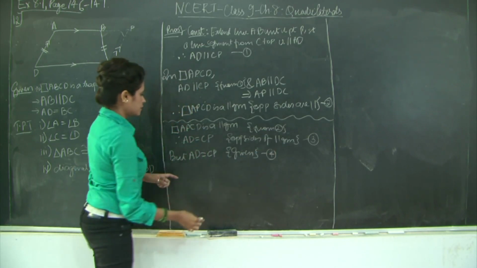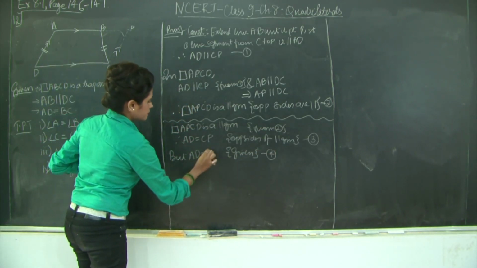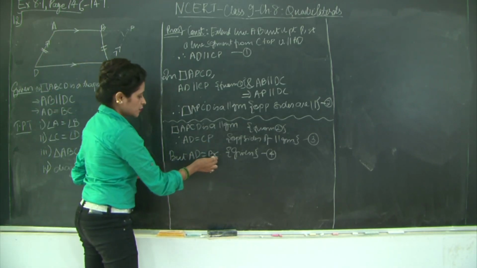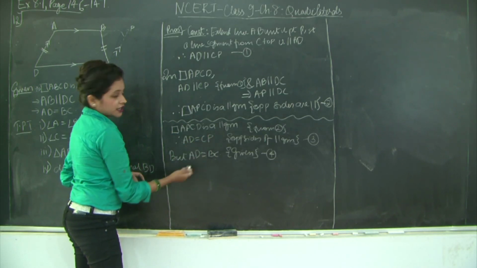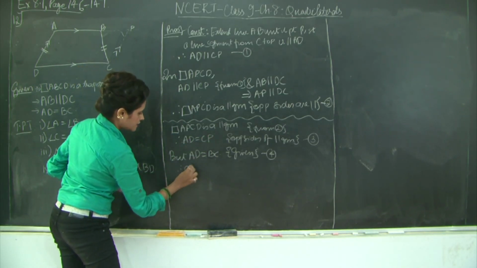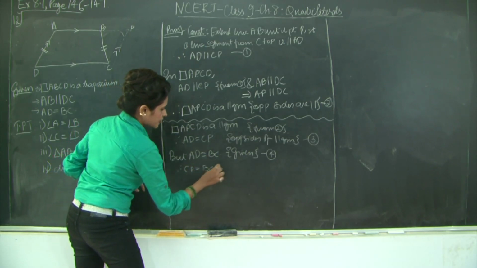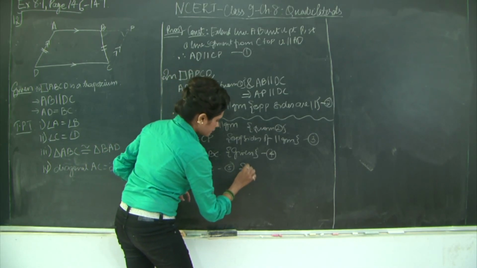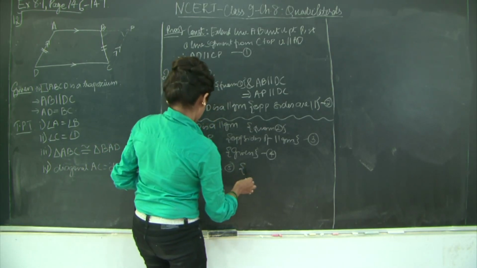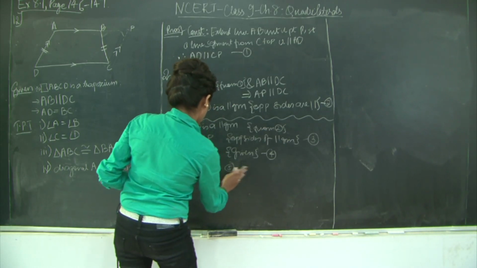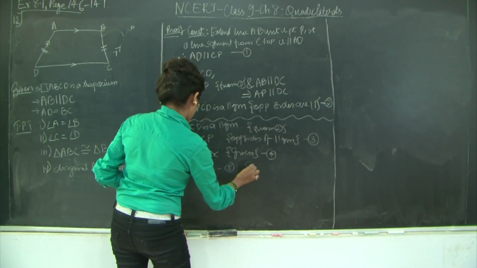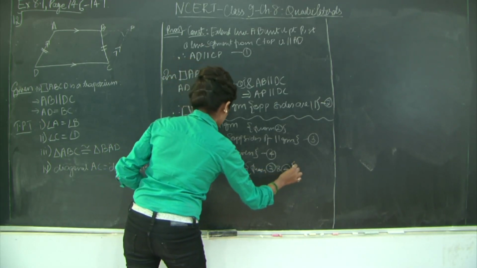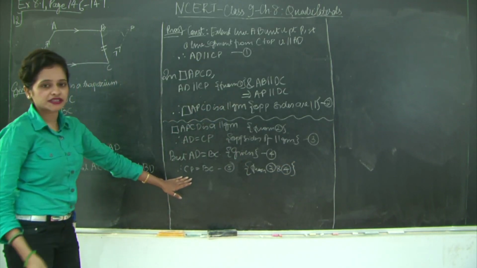So what do I get from, one second, AD is equal to BC, these two. So therefore I can say that CP is equal to BC because equals that are equal to the same thing are equal to each other. Therefore I have CP is equal to BC. Let's mark this as 5, from 3 and 4. So now I have CP is equal to BC.